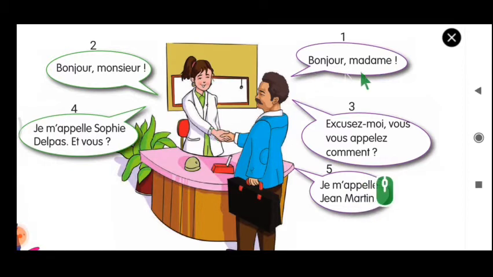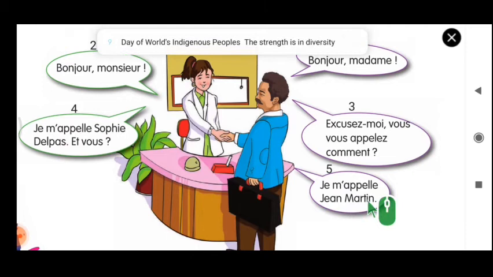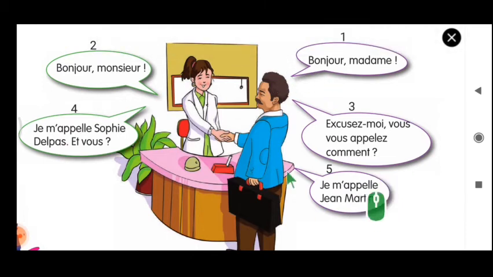So first we say bonjour madame. First we have to greet bonjour madame, and so the opposite person, what she says, bonjour monsieur. So this guy replies, excusez-moi, vous vous appelez comment? He says, excuse me, how do you call yourself? And the reply is, je m'appelle Sophie Delpa. Et vous? Je m'appelle Jean Martin. So this is how the conversation goes on. So if you see, this is a formal conversation.